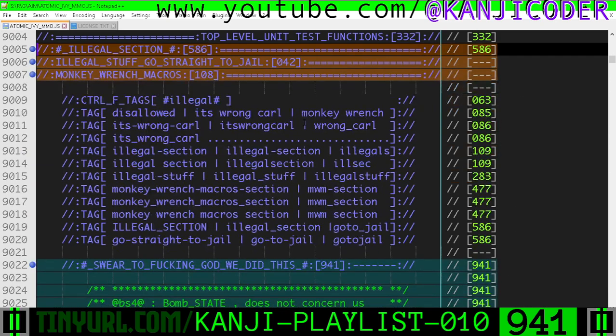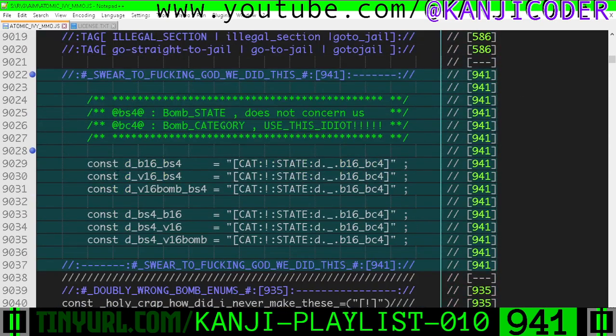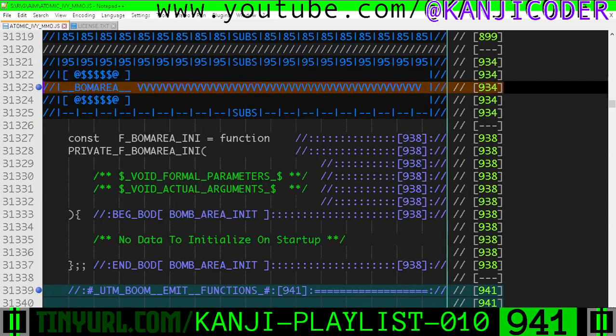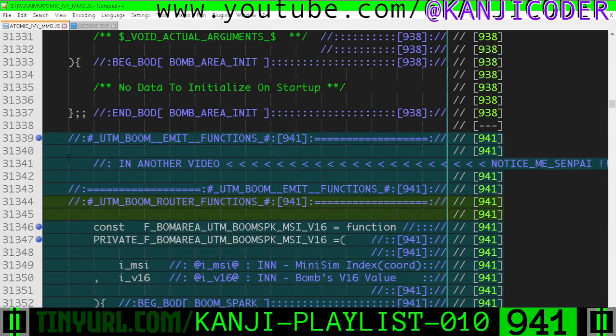Okay, in a legal section, monkey wrench macros. These things, all wrong. The correct thing is D underscore B16 BC4. We're gonna take a bomb index, convert it to the bomb category, of which there are 4. Okay, down in the next section, bomb area function section. Okay, we're gonna do this in another video.